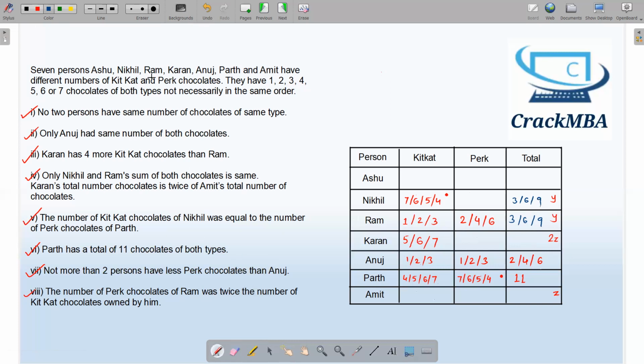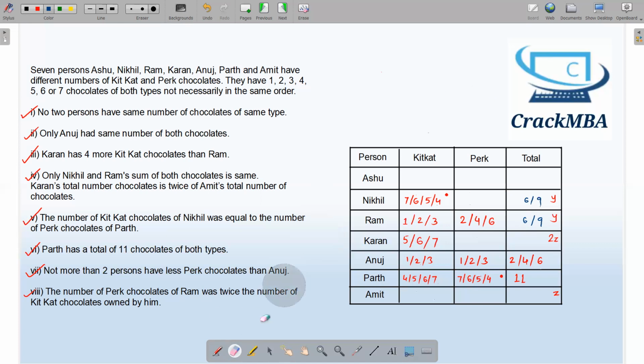Now, there is an important catch over here: the minimum value of KitKat with Nikhil is 4. And let's say the minimum value of Perk with Nikhil will be 1. So the minimum total will be 5 for Nikhil. So 4 plus 1 is 5. So the minimum total number of chocolates that Nikhil can have is 5. But over here, there is a 3 possibility. So we will eliminate this 3 possibility because the minimum is 5.